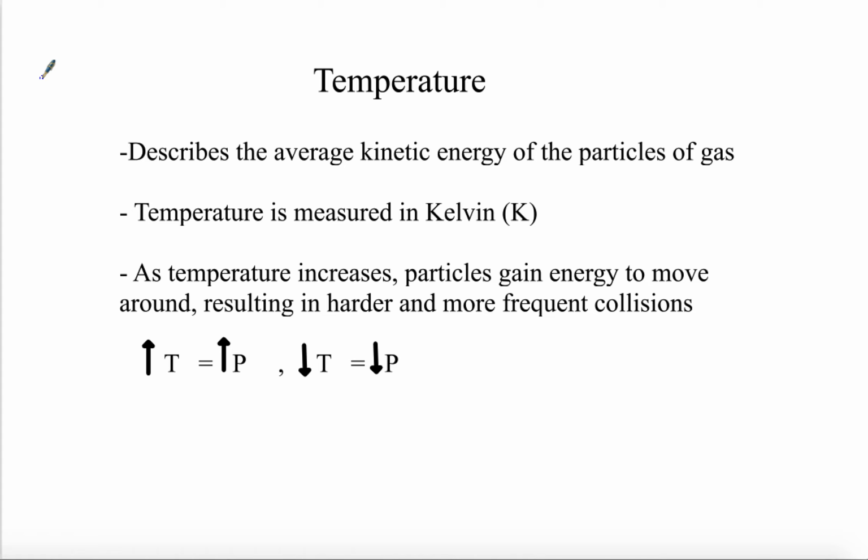As the temperature increases, particles are going to gain more energy. If they gain more energy, that means they're going to move around more. So they're going to be moving faster, colliding harder, and getting more and more collisions, which again means more and more pressure. So as the temperature increases, so does the pressure, and as the temperature decreases, so does the pressure. Again, these have a direct relationship.